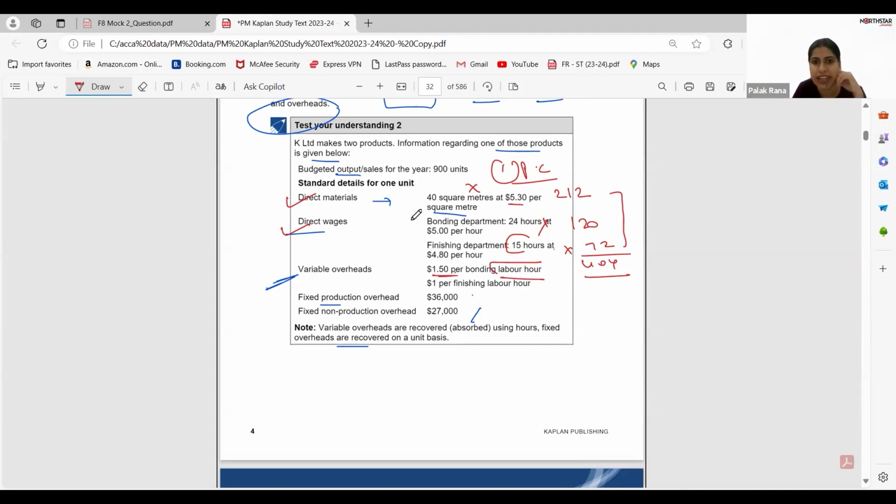We know the bonding labor hours were 24 hours, so 24 into 1.5, which Purvi calculated, is 36. Then we have the finishing labor hour rate of 1 per finishing labor hour, that is 1 into 15 hours, which is 15. Then totaling this, I will get my variable production cost.